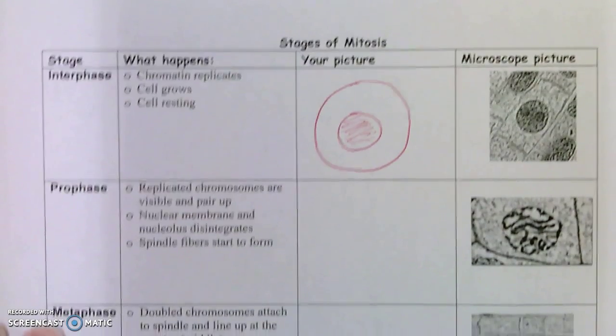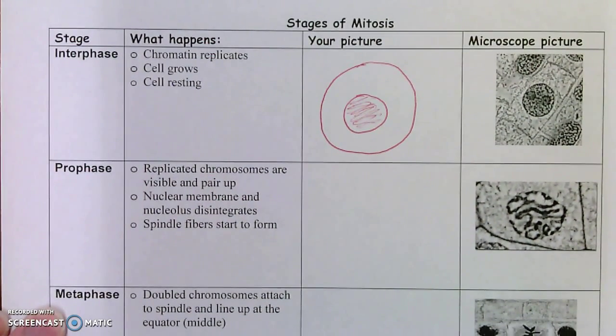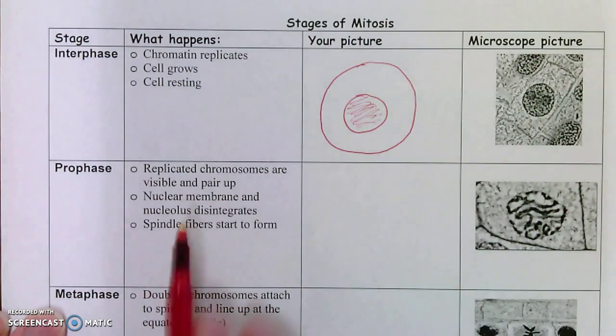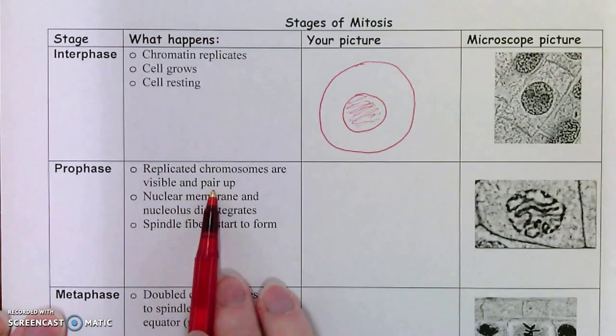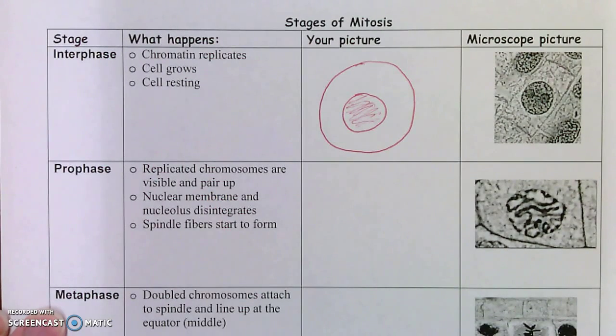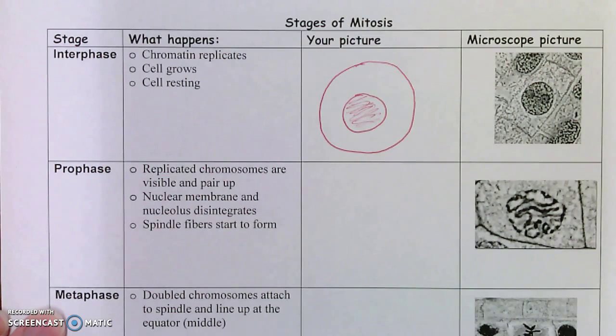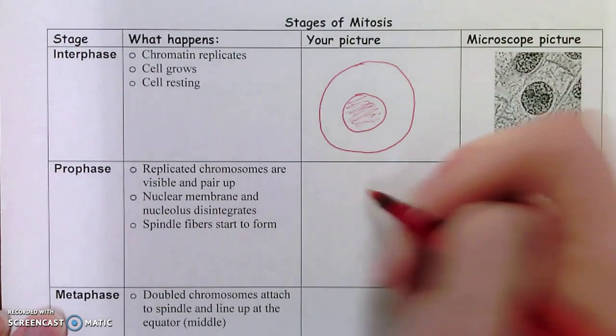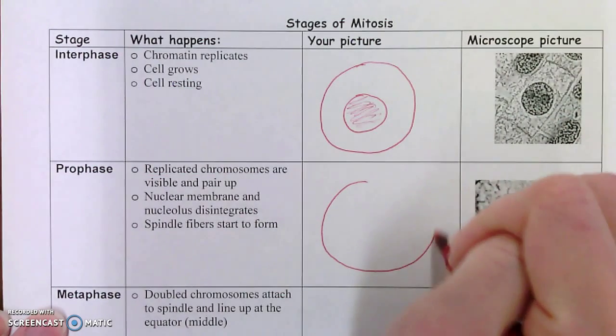The next stage of mitosis is prophase. The replicated chromosomes that happened in interphase are now actually pairing up, and they become a little bit visible. The nuclear membrane disintegrates, so you start not seeing the nuclear membrane as much, and eventually by the end of prophase, there is no nuclear membrane at all. And something called spindle fibers start to form. So we're going to draw our circle again.